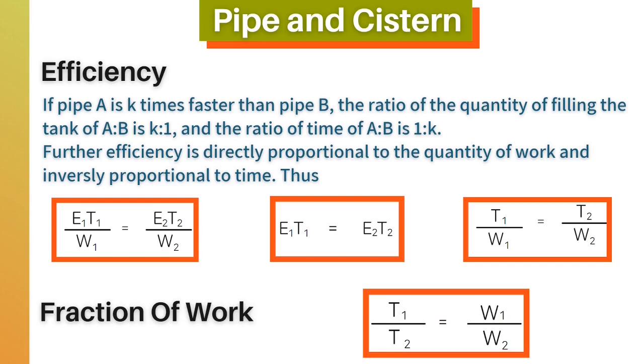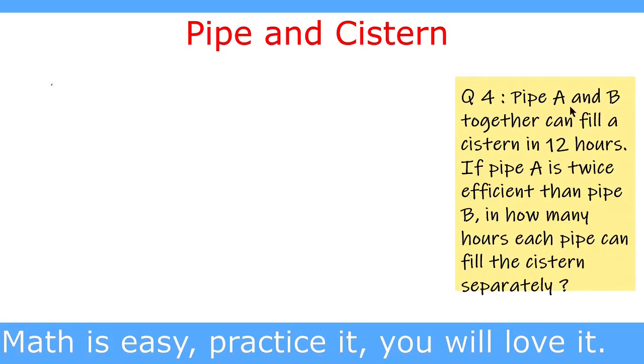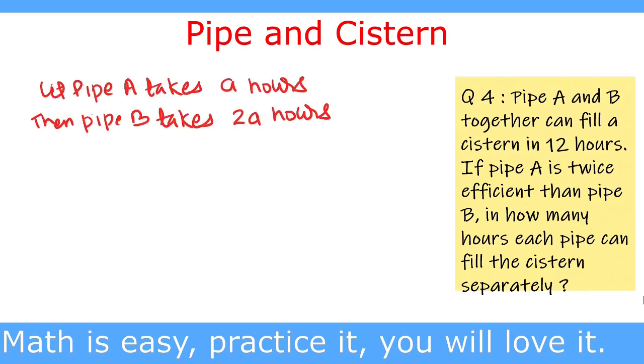Now we solve a few questions using this formula. Our question is, pipe A and B together can fill a cistern in 12 hours. If pipe A is twice as efficient as pipe B, in how many hours can each pipe fill the cistern separately? So we solve like this. Let pipe A take A hours, then pipe B takes 2A hours.